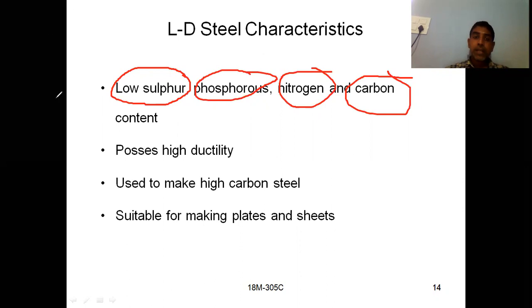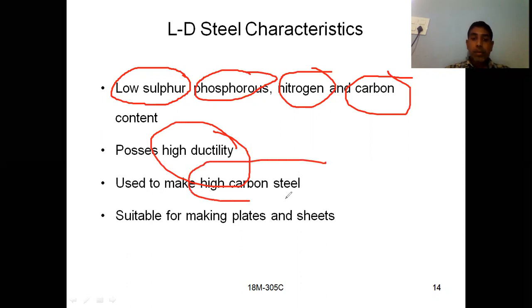So because of this, you are having high ductility, and it can be used to make high carbon steels. Based on the carbon percentage, we can classify steels as low carbon steels, medium carbon steels, and high carbon steels. So by using this LD converter, we can make high carbon steels suitable for making plates and sheets. The steel obtained from the LD converter is suitable for making sheets and plates.